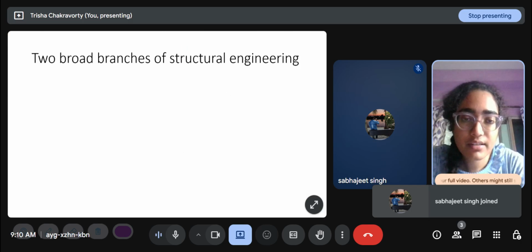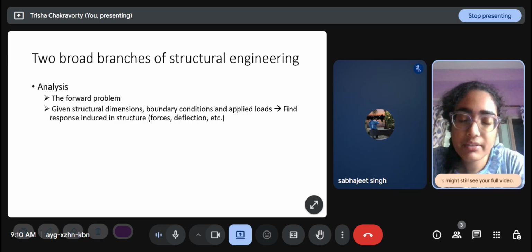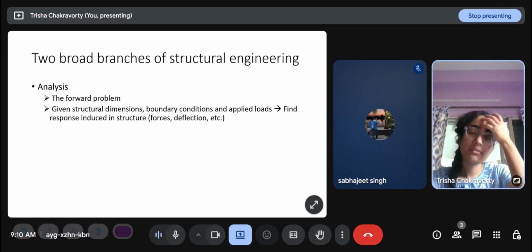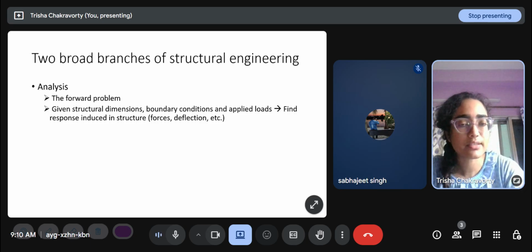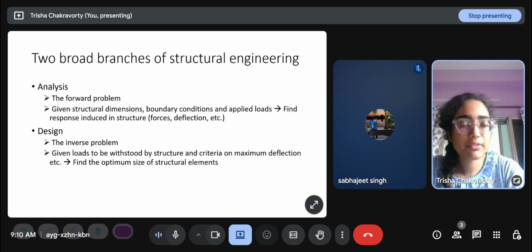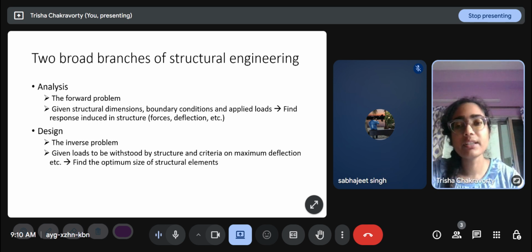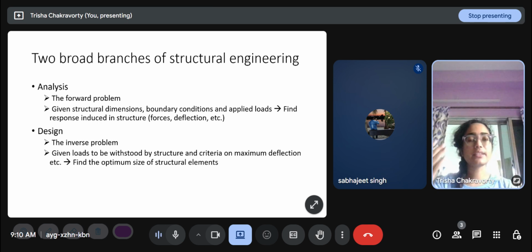There are two broad branches of structural engineering: analysis and design. Analysis is the forward problem where we are given the structural dimensions, boundary conditions, and applied loads, and we have to find the response induced in the structure in terms of forces, stresses, deflections, and strains. Design is the inverse problem where we are given the loads to be withstood by the structure and some criteria on maximum deflection. So we are given the ultimate and serviceability limit states, and we have to find the optimum size of the structural elements and the materials and their connectivity.